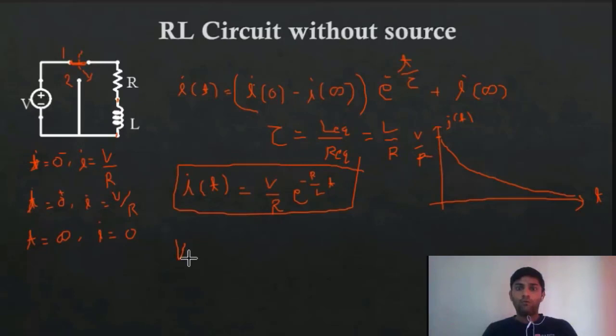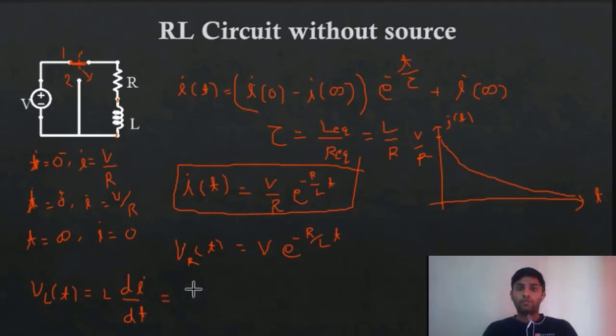What will be the VR, the voltage across the resistor? It can be given by just multiplying with R. So if you multiply with R, you will get V e raised to minus R by L times T. Yes, you need to multiply IT into R, and that will be this value. Then to get VL, your VL is given by L di by dt. Since you have I, you just need to differentiate this and you will get your VL.